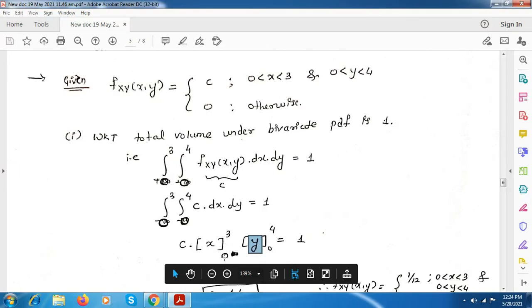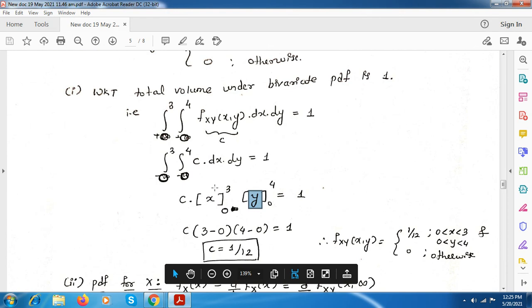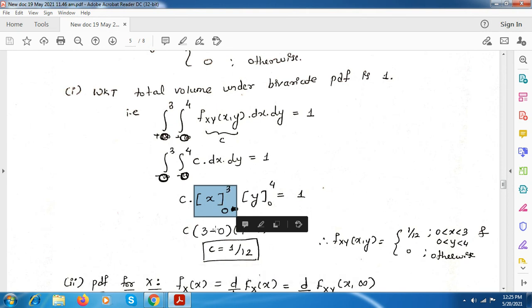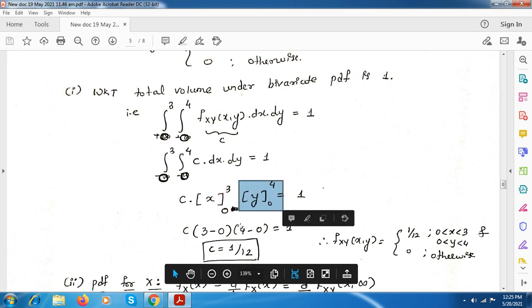So here you have to put the upper and lower limits: with respect to x it is from 0 to 3, and with respect to y we have 0 to 4. So you put the upper and lower limits for both. Here it is upper limit 3 minus lower limit 0, and for this term upper limit 4 minus lower limit 0.